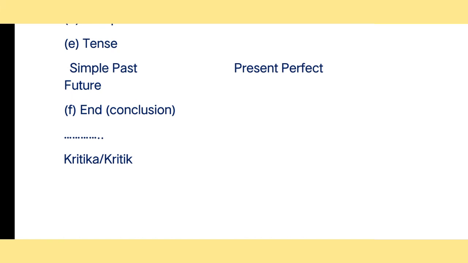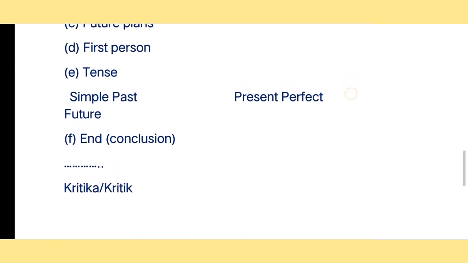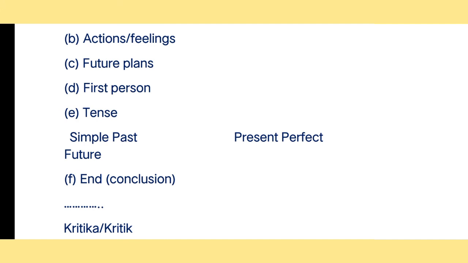Okay, the next, at last, you just have to skip one line, and at the end you will just write your name. If you're a boy, then you will just write Kartik. If you are a girl and writing a diary entry, then you will just write Kritika. So it's up to the person who is writing, and according to that you can write your names.